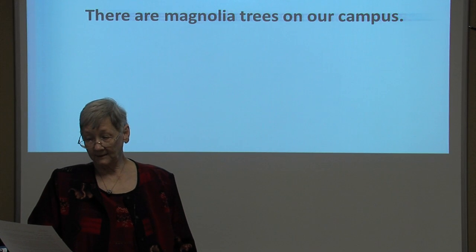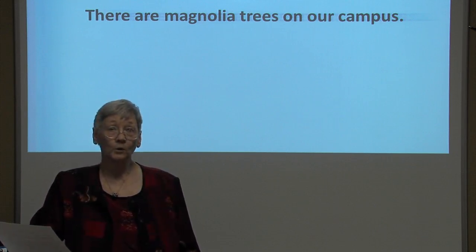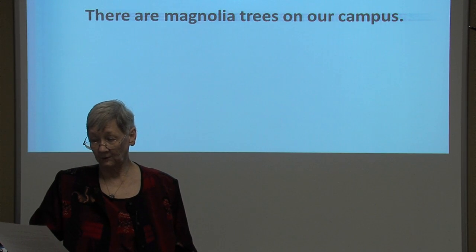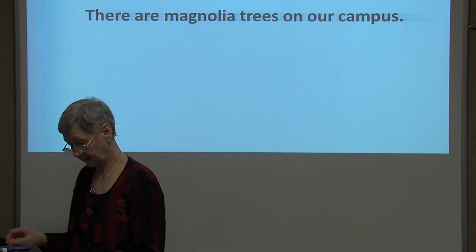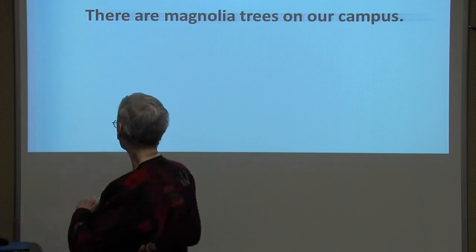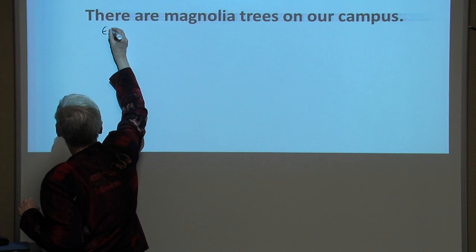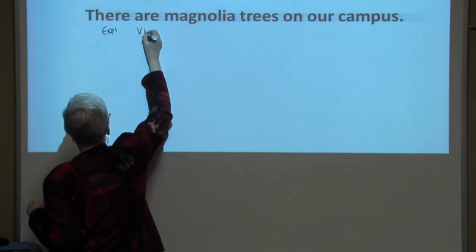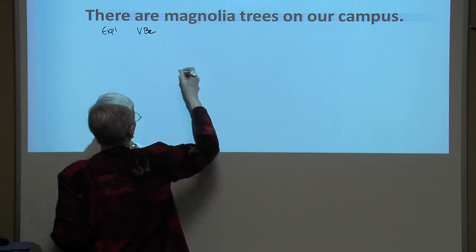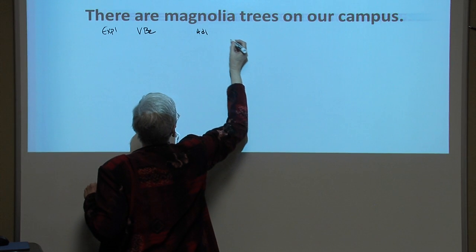Instead of uttering the sentence, magnolia trees are on our campus, we are more likely to produce the surface structure, there are magnolia trees on our campus. There is the expletive, E-X-P-L. Are is the be verb. Magnolia, adjective.